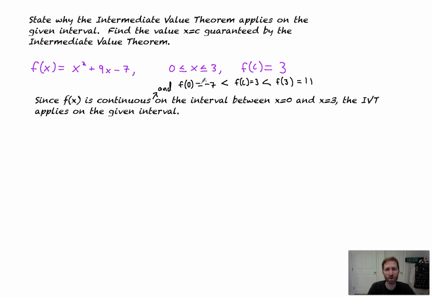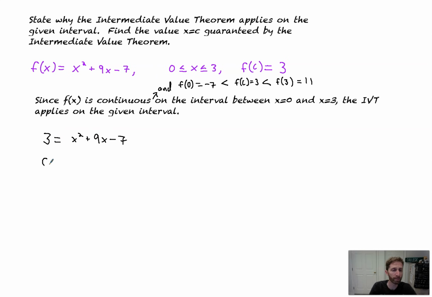So f of x is continuous, and these values bookend, if you will, f of c. It's going to occur. So now all we're left to do is find what that c value is when y equals 3. So 3 equals x squared plus 9x minus 7. We set it equal because we want to know what the x value is when y is 3. And this just becomes an old algebra problem.